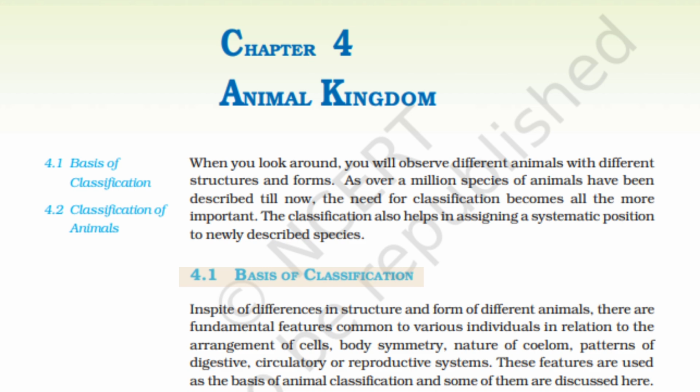Basis of classification. In spite of differences in structure and form of different animals, there are fundamental features common to various individuals in relation to the arrangement of cells, body symmetry, nature of coelom, patterns of digestive, circulatory, or reproductive systems. These features are used as the basis of animal classification, and some of them are described here.